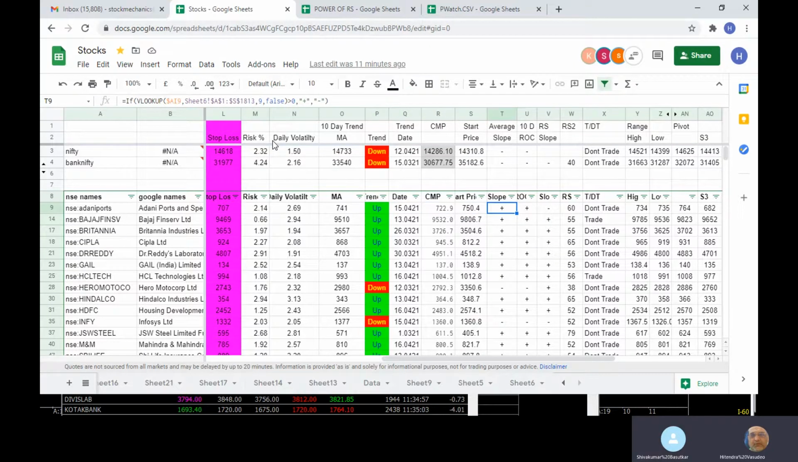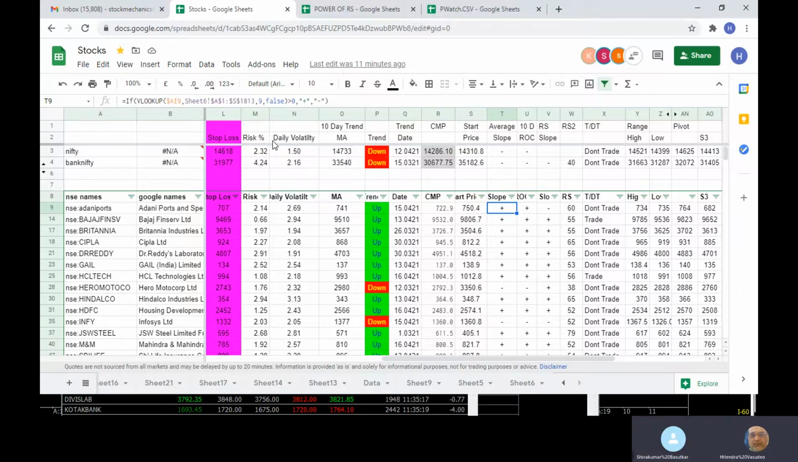Now we have the slope section, column number T. The slope is of the average. So whatever average we are using, that is the moving average, the slope of that average is positive, slightly up compared to the previous day. So it is a plus sign.